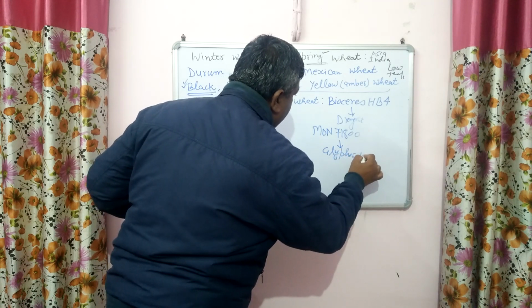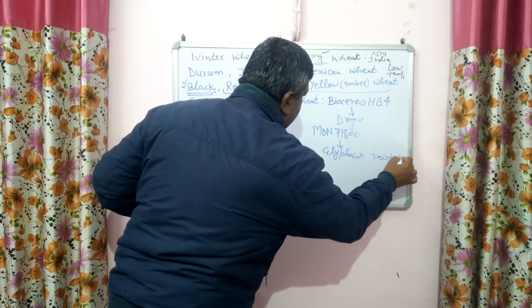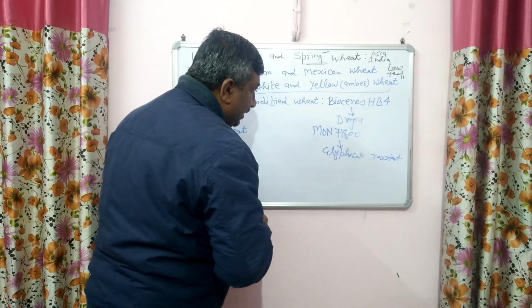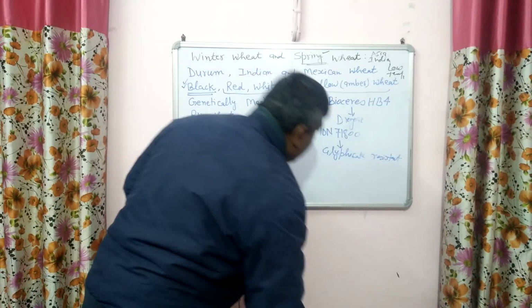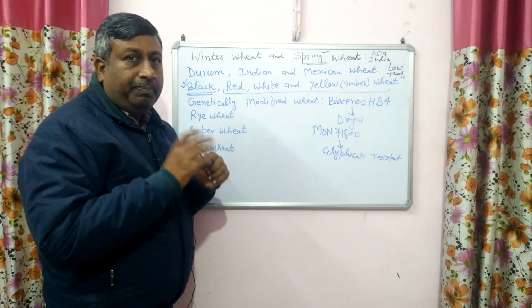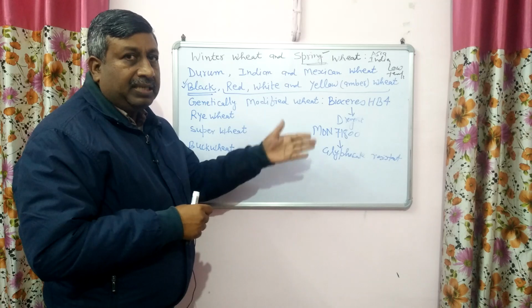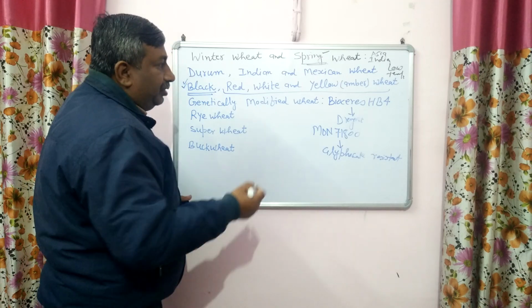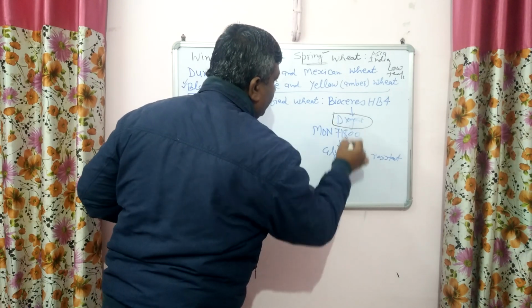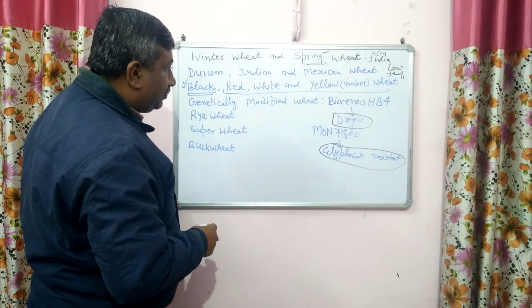Most of the genetically modified crops are glyphosate resistant, and wheat is also one of them, and its name is Mon 71800. So these are two important GM wheat. Remember these two names, they may be asked in any examination. This one is for drought condition, and this is glyphosate herbicide resistant.